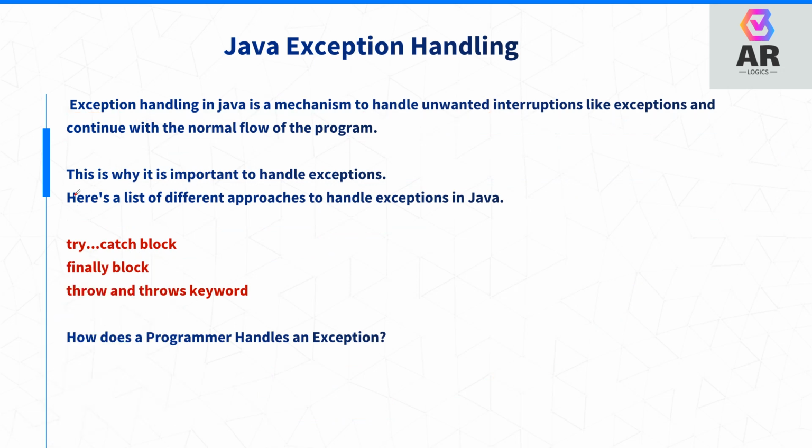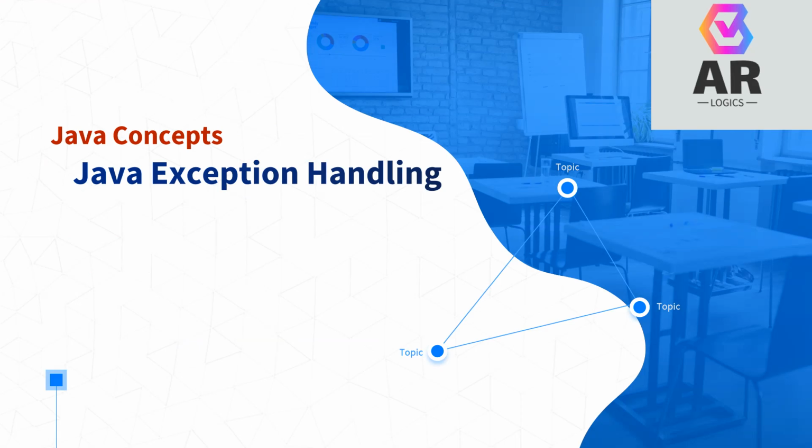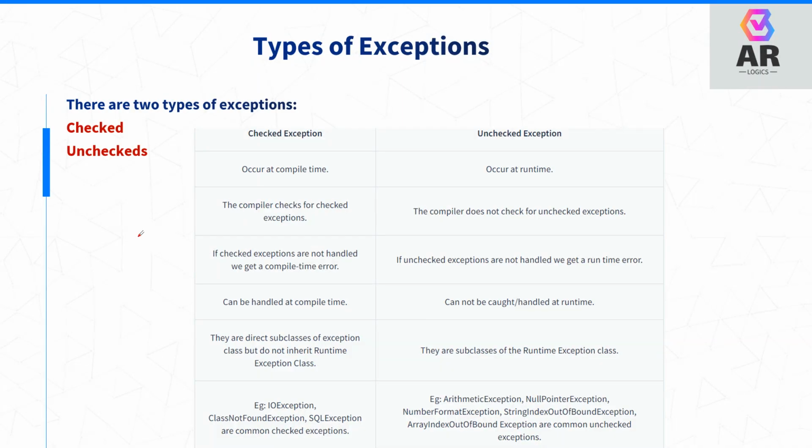What is important in handling the exception? There are two types of exceptions: checked exception and unchecked exception. A checked exception is checked at compile time only.